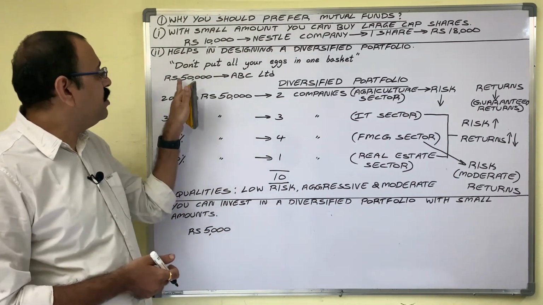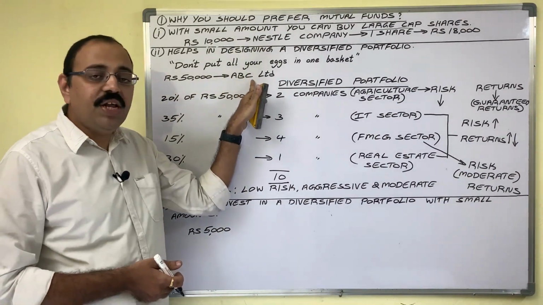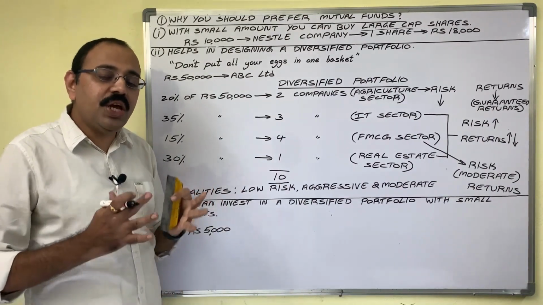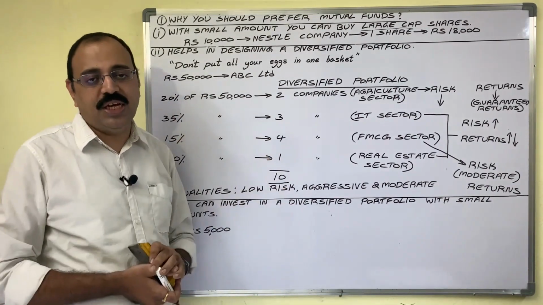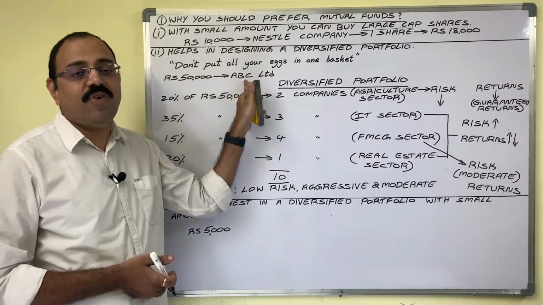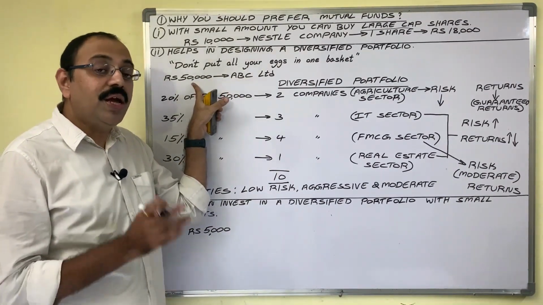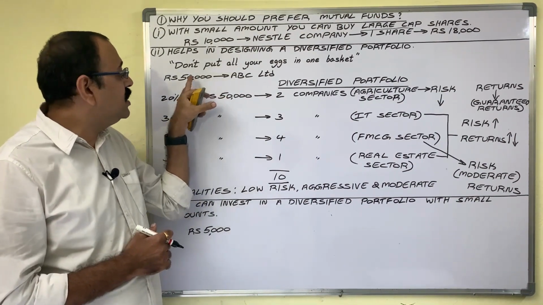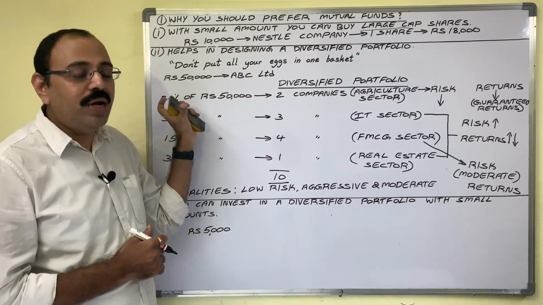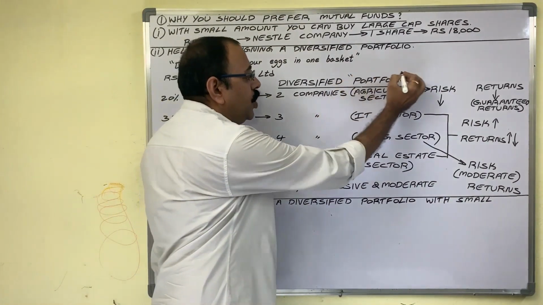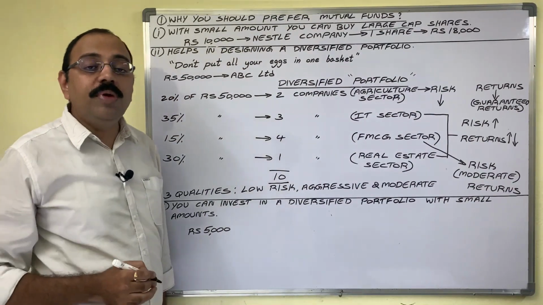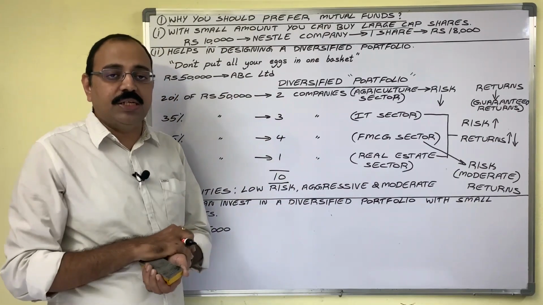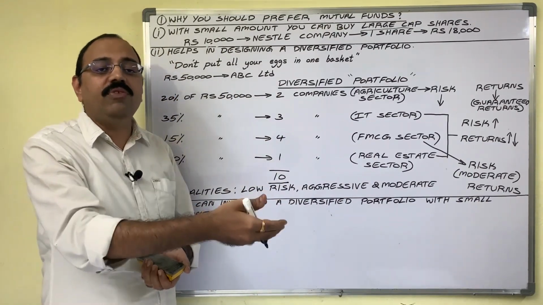Suppose you invested 50,000 rupees in equity shares of ABC Limited. So what mistake you did? You invested your entire money in only one company shares. If this company is underperforming, you stand to lose your entire investment now. Therefore, experts advise that with this investment amount, you have to design a portfolio. Portfolio means what? Instead of investing our money in one company shares, always you should prefer to invest in more